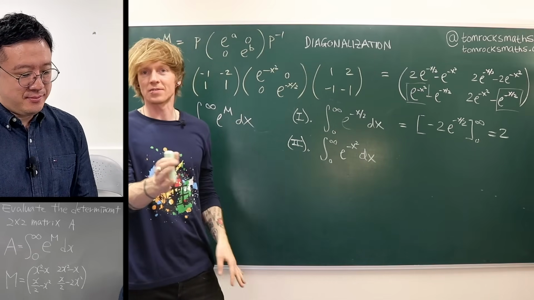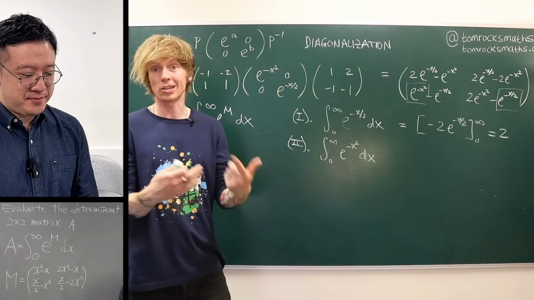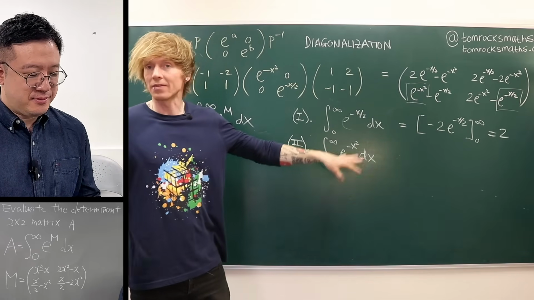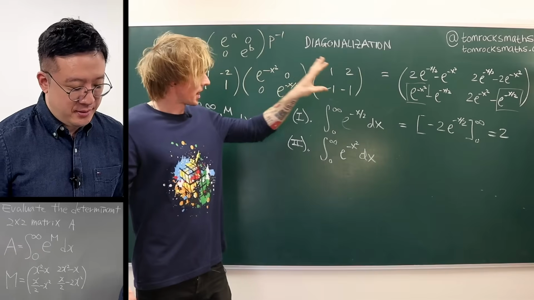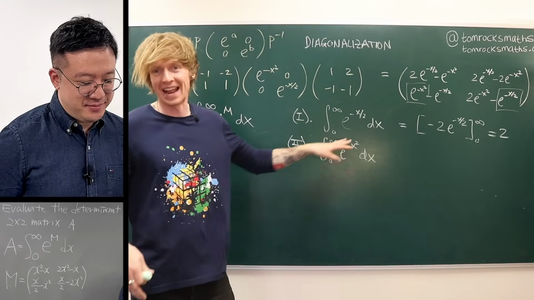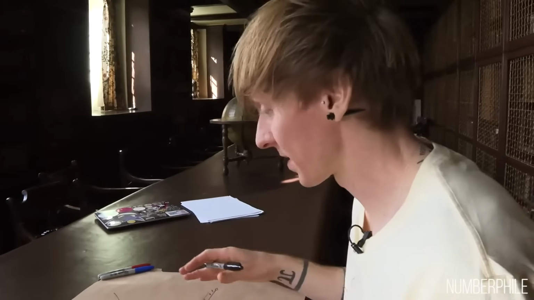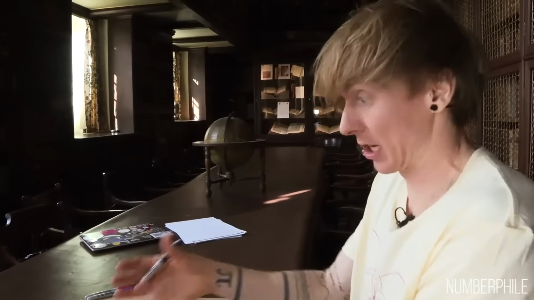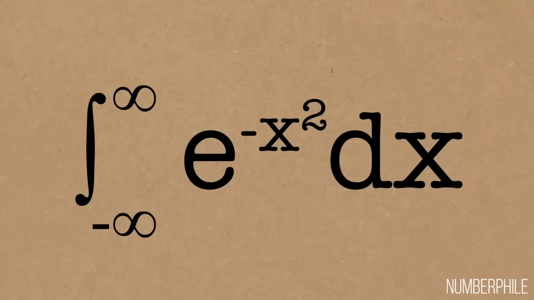If any of you watching have seen the normal distribution before, you can actually use that to deduce the value of this. Not that I'm trying to push Numberphile, but I made a recent Numberphile video where I explained how to actually compute this. We called it the Big Daddy integral because it's such an important integral.